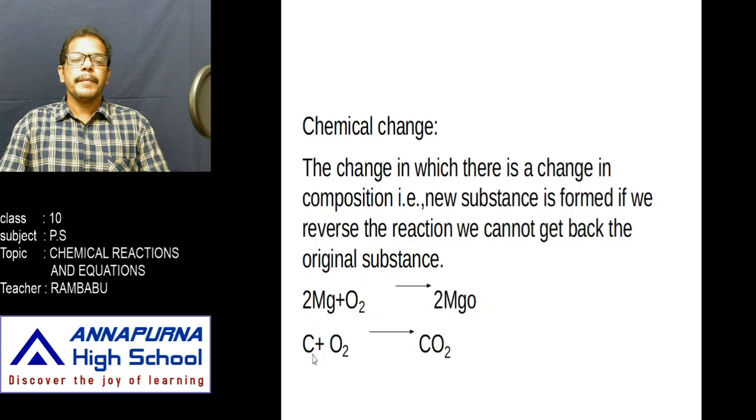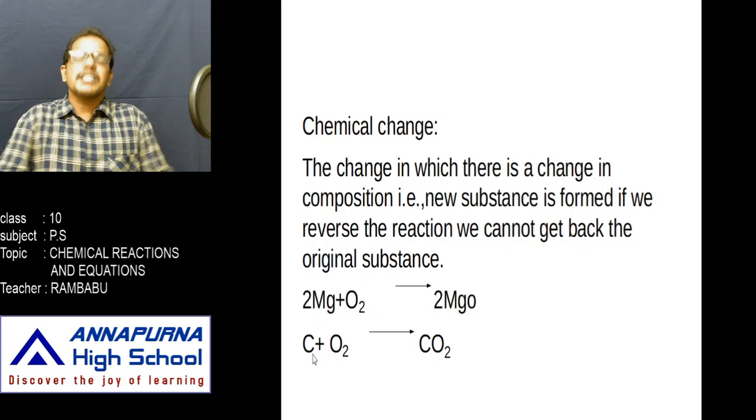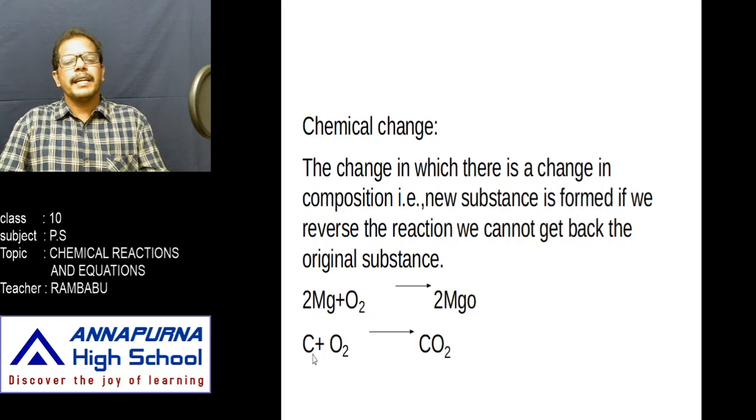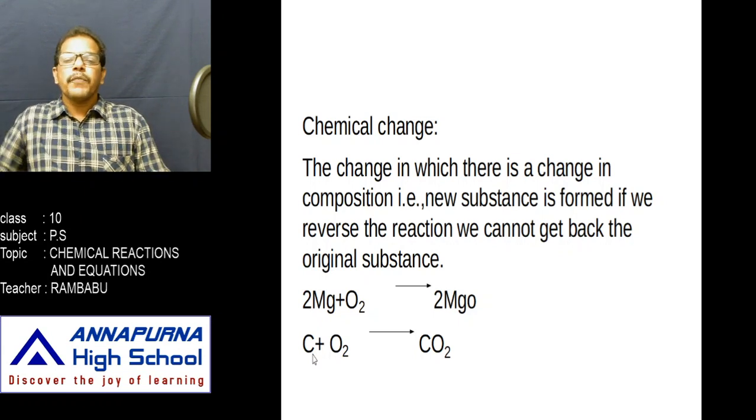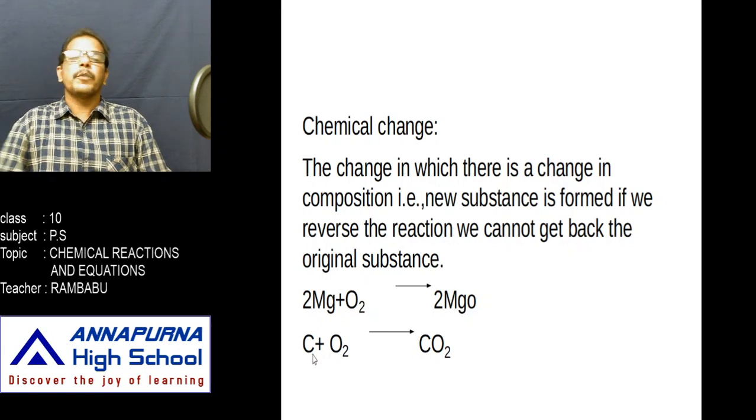In the same manner, photosynthesis. In photosynthesis, we observe that simpler molecules, what are the simpler molecules? Carbon dioxide and water, are synthesized into complex molecules like carbohydrates. That means the initial substances are carbon dioxide and water, and the newly formed substance is carbohydrate. Again, the composition is changed. This is also a chemical change.